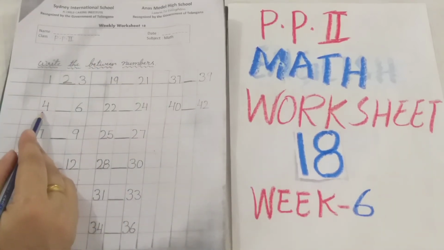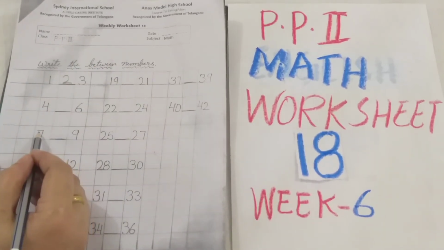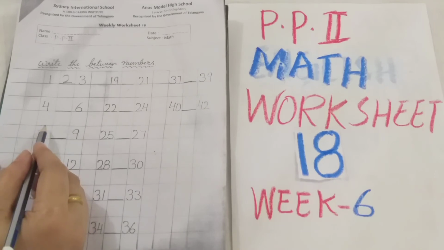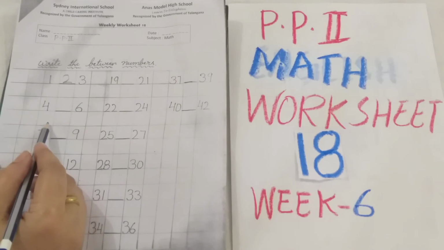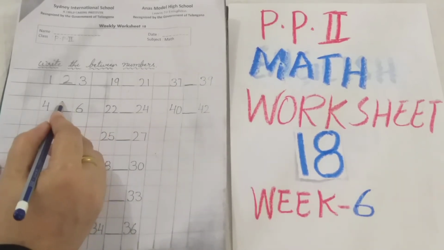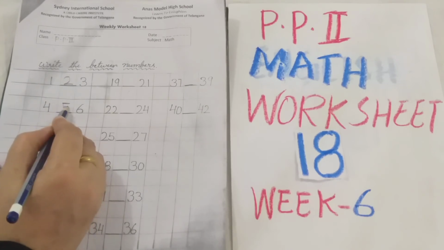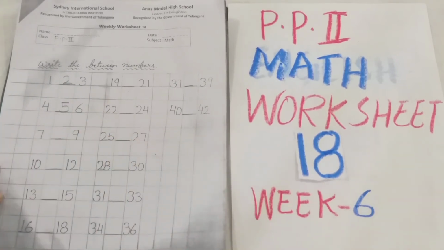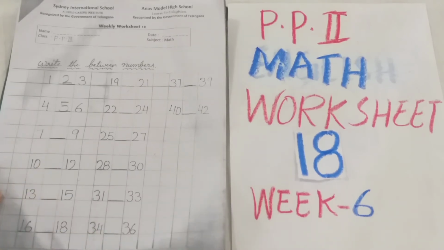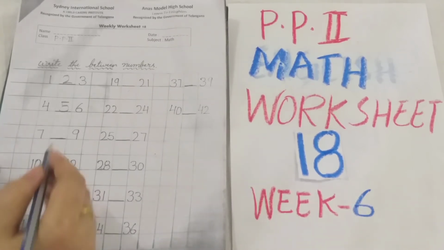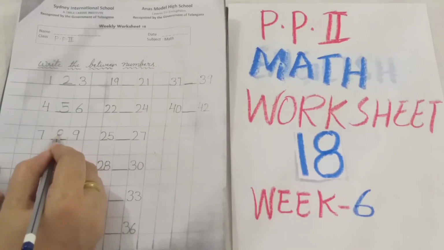Then 4-6. So which number is going to write? Which number is correct? 8, 9, 11. No. Which number you have to write here? 5. Okay. Now 7-9. So which number is going to come here? 8.